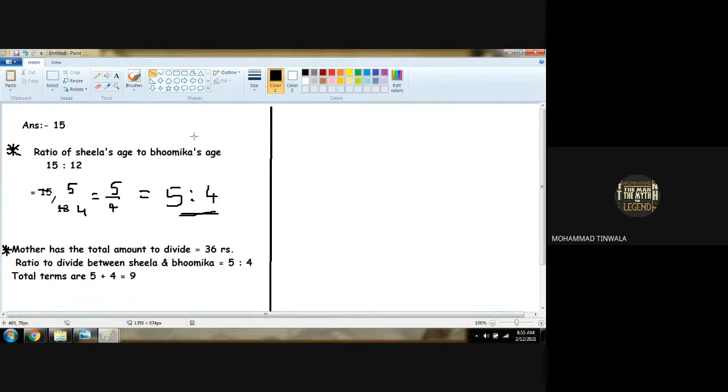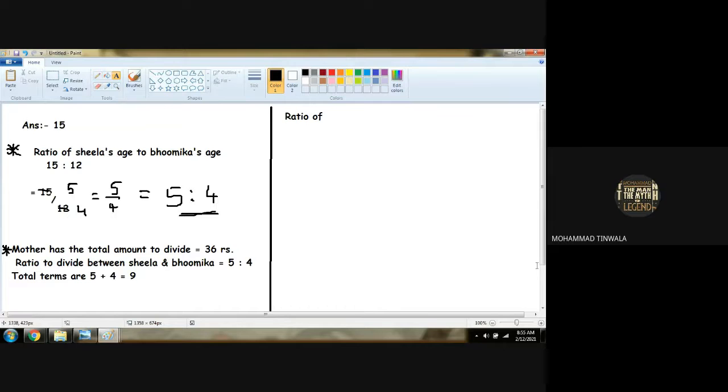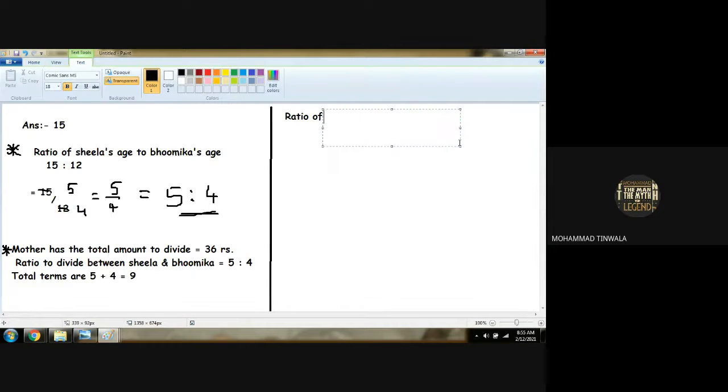So we can write here, we have to follow this rule. Ratio of Sheila will be what? 5/9 multiplied by 36.